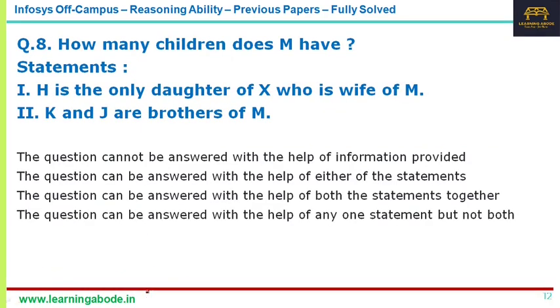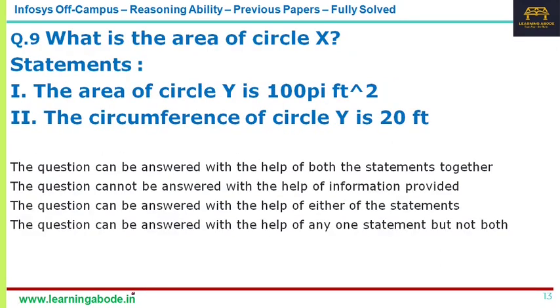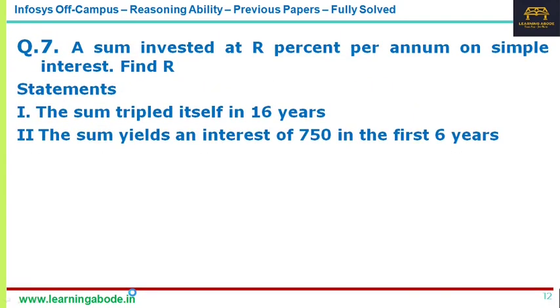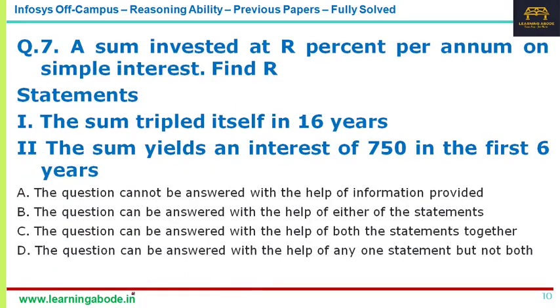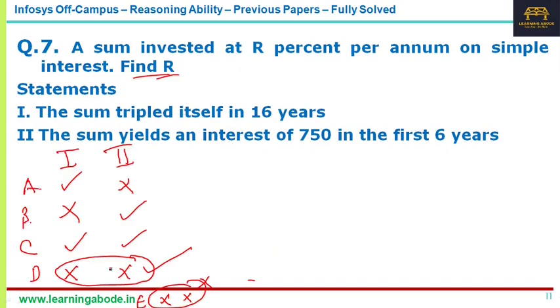That is, each alone is individually sufficient. The third option here is together: you put them together, it is sufficient. The fourth one is any one of them is enough, but not both. That is, either 1 alone or 2 alone is sufficient. So that's the final option here.